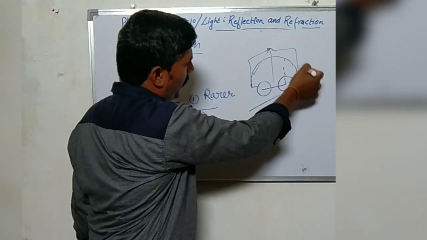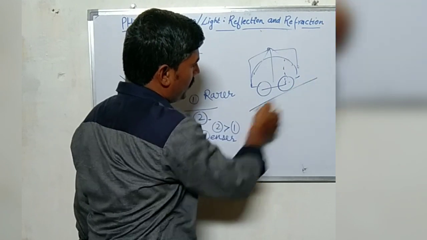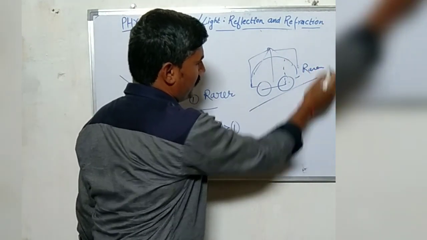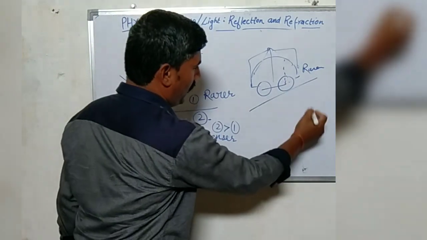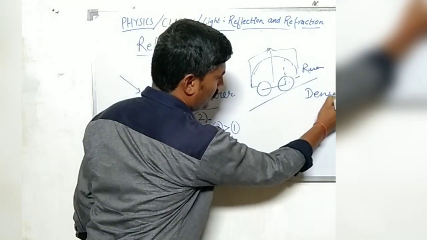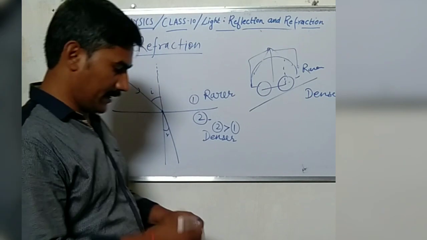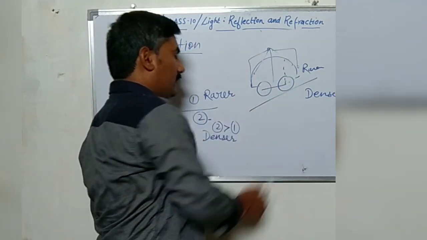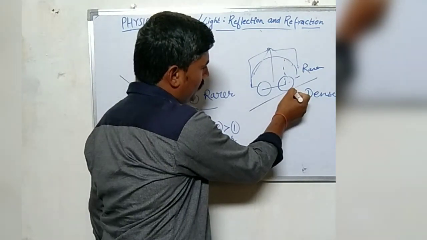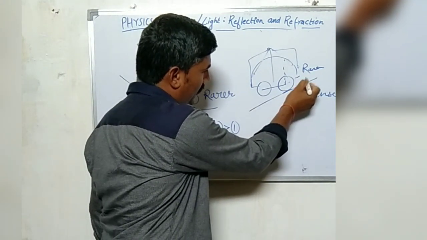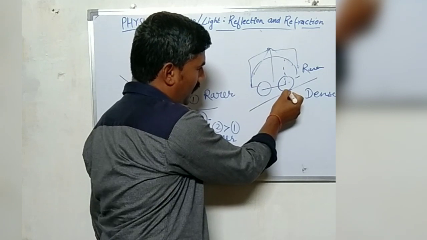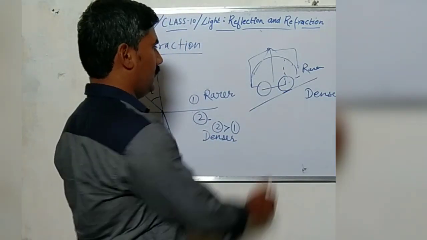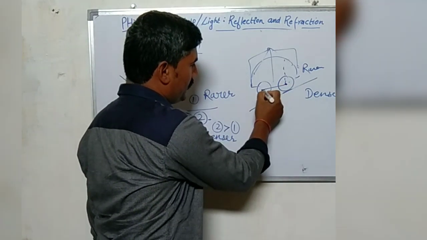Suppose this car is coming towards this oblique surface, and before this surface the path was rarer, and after it the path was denser. This wheel crosses the denser and rarer medium boundary earlier than this one.